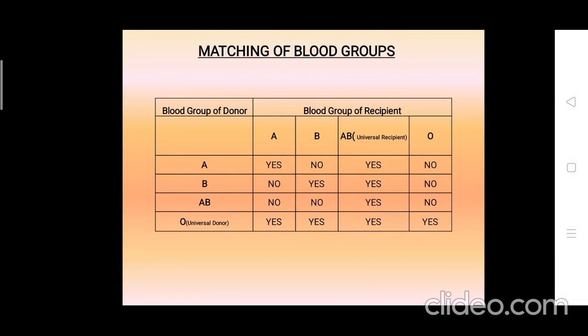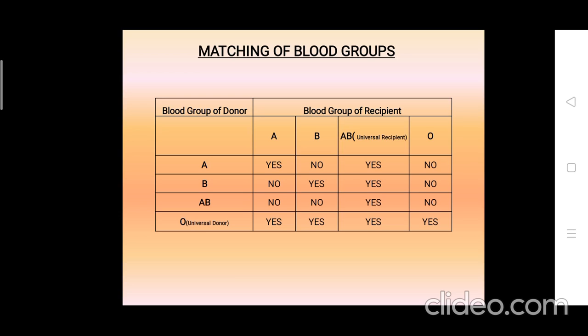Here I'm showing you the matching of the blood groups. We can see the blood group of the donor on one side and the blood group of the recipient on the other side. The person who gives the blood is the donor and the person who receives the blood is the receiver. If a person has blood group A, he can donate blood to a person having blood group A as well as to a person having blood group AB.